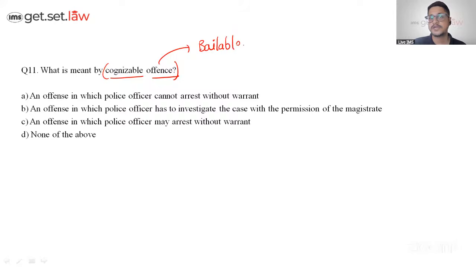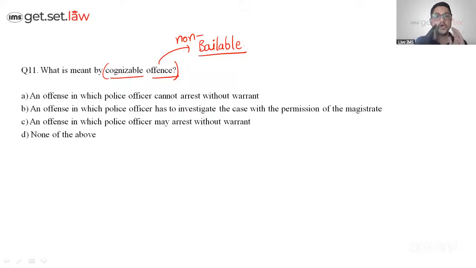So bailable offenses are for the ones, these are not the very serious ones, right? The bailable offenses are the ones which is not very serious ones. Sorry, it's the opposite which I said. It's for the non-bailable offense. Cognizable mein non nahi aata hai, so it will be for non-bailable offenses. That means non-cognizable offenses are bailable offenses.